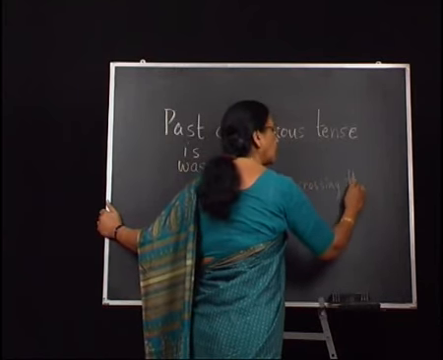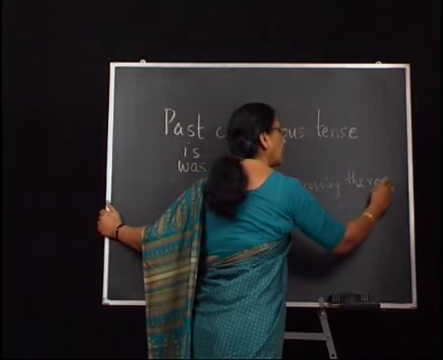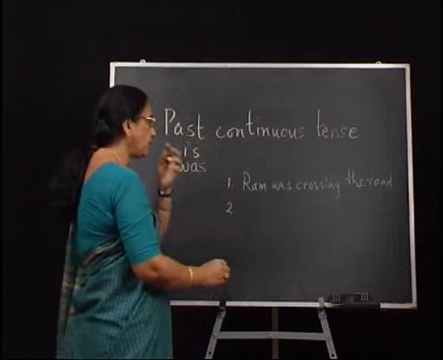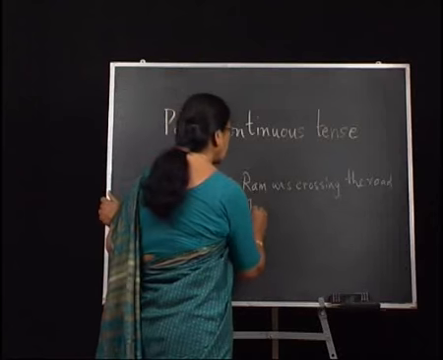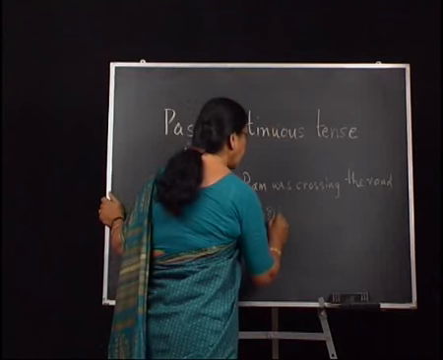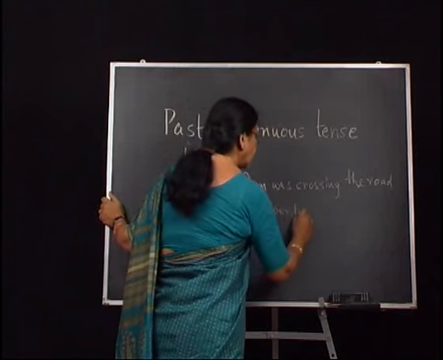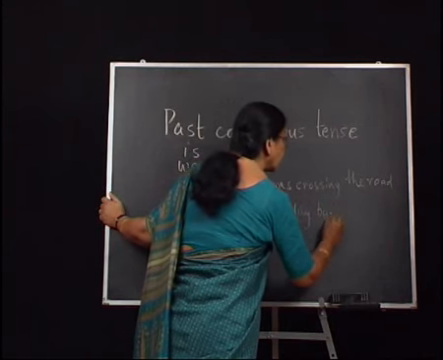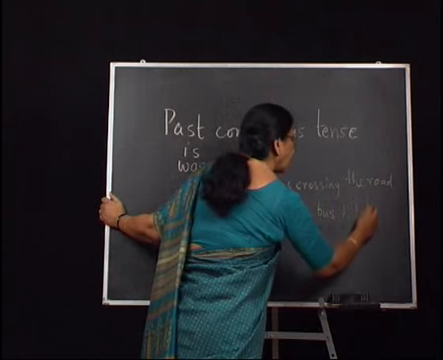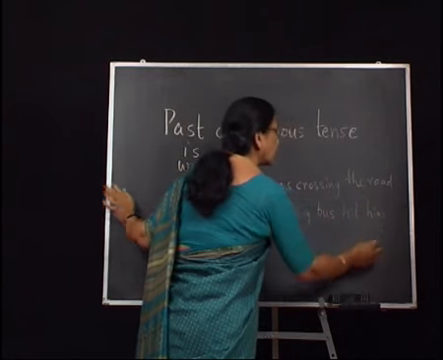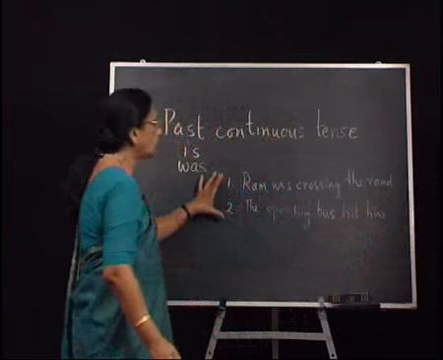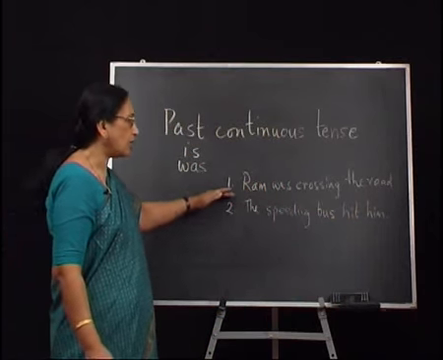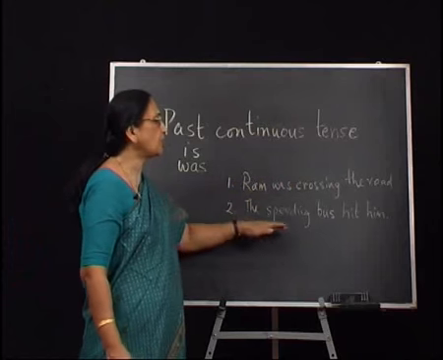Ram was crossing the road. The second action was the speeding bus hit him. Both these are combined into the one sentence that I gave you just now when I said Ram was crossing the road when the speeding bus hit him.